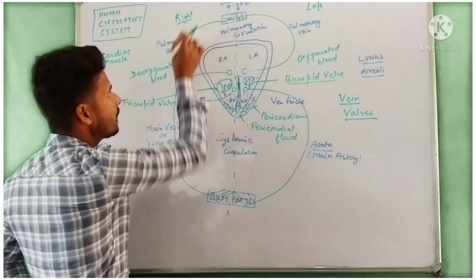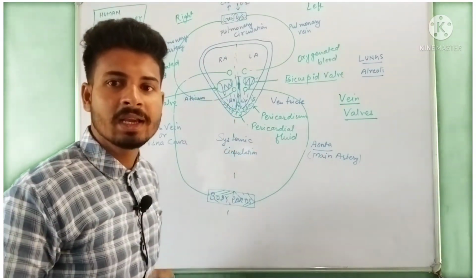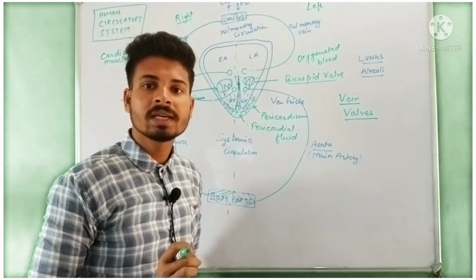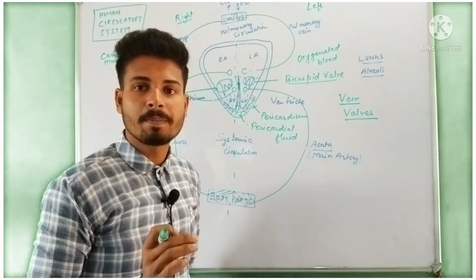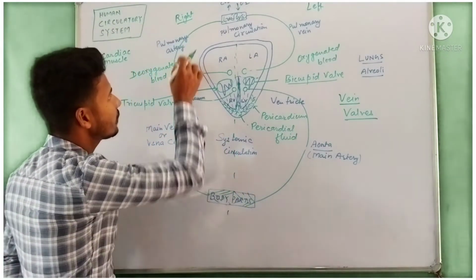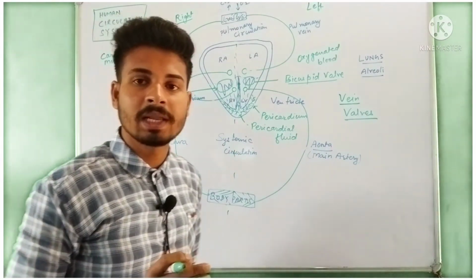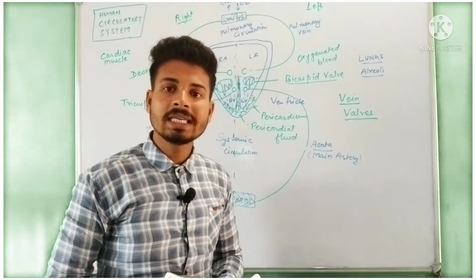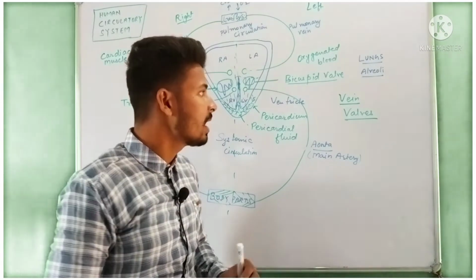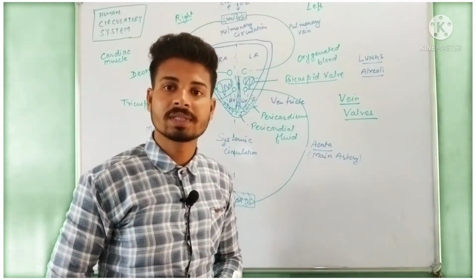In the same way, if we talk about the artery, there are no valves present inside it, because no backflow takes place. Our blood is at high pressure, so there is no need for valves here.